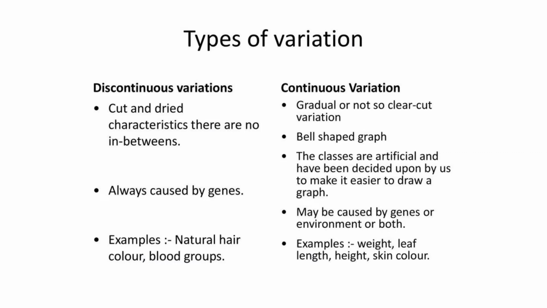Let me explain the somatic variation. These are the variations which affect the body cells of the organism and are not heritable. They occur due to environmental factors. As I said, these kinds of variations affect the body cell. Once the variation occurs in the body cell, it is not heritable to the next generation. If a person has lost his hand, his siblings or his offspring will not be without hands; they would have hands.